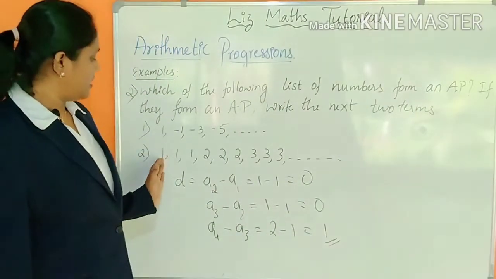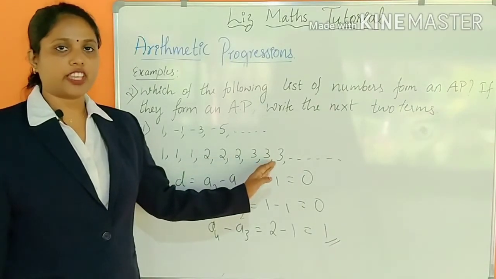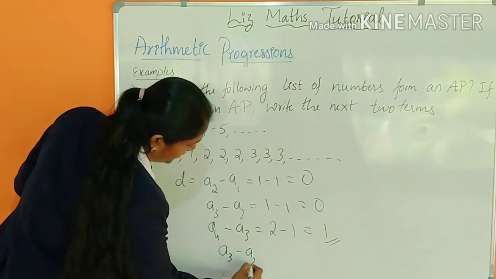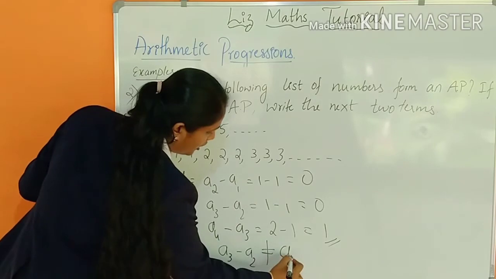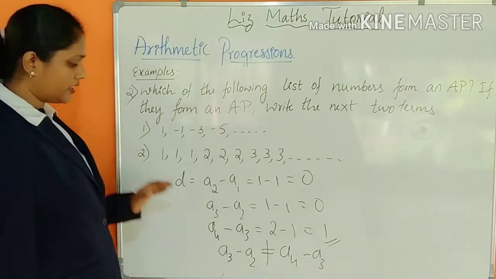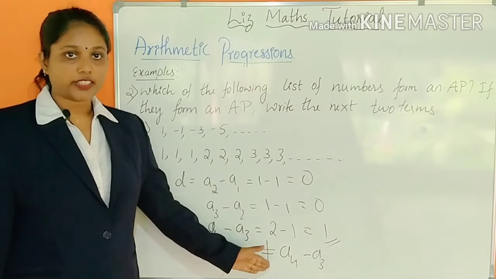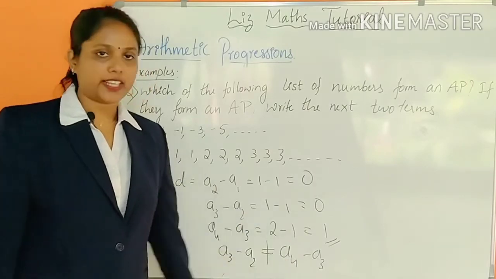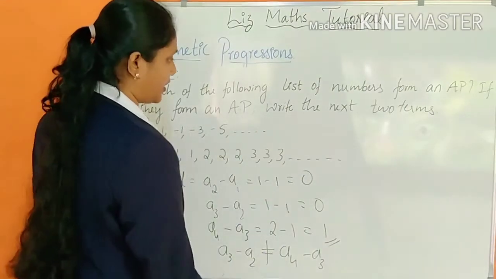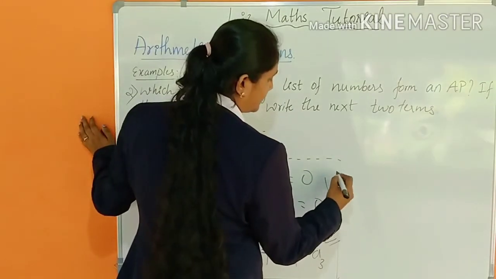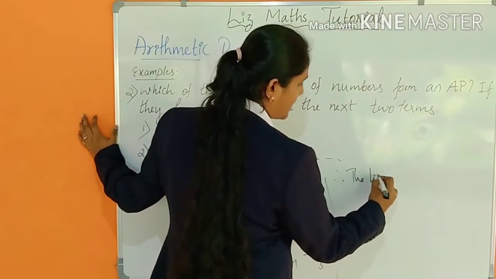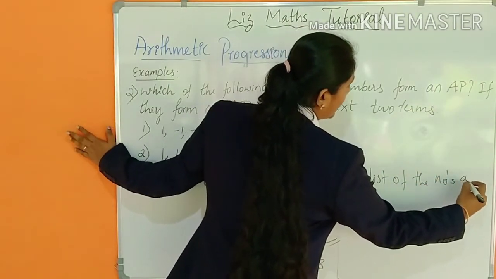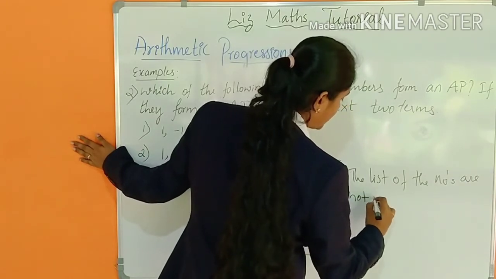So the terms which they have given are not in AP. Here A3 minus A2 is not equal to A4 minus A3. These two are not equal. Therefore you can write that the list of the numbers are not in AP.